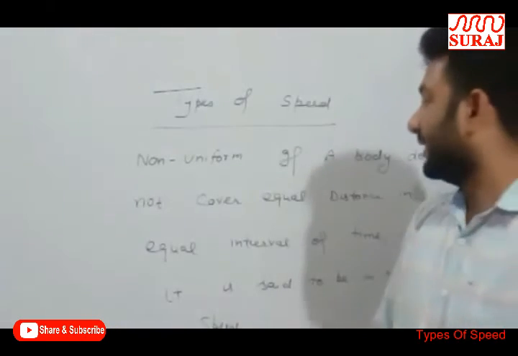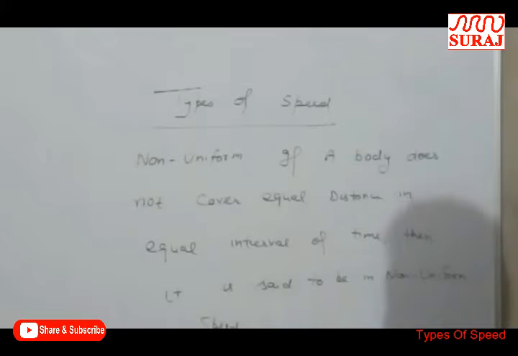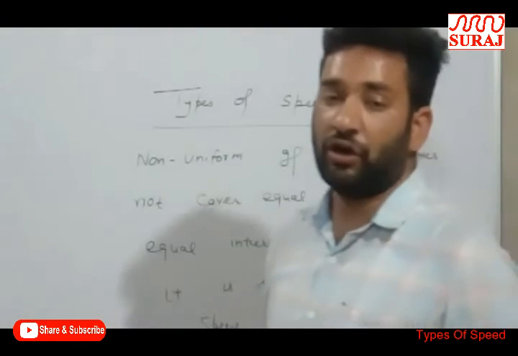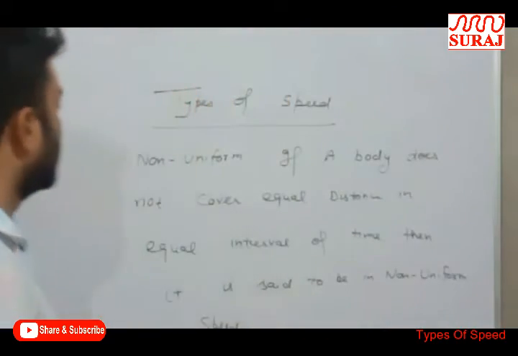So my dear friends, if a body does not cover equal distance in equal interval of time, then it is said to be non-uniform speed.